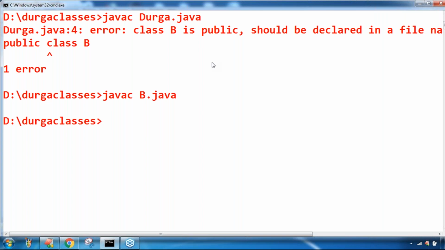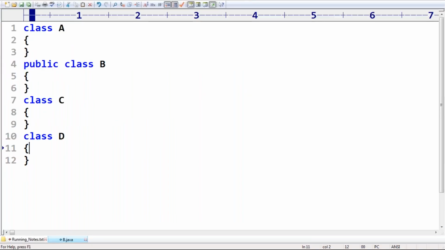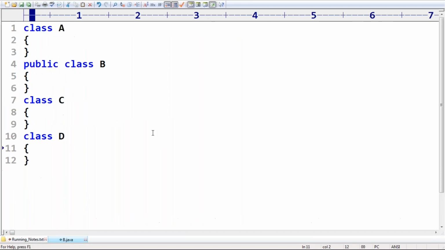I hope you don't need much explanation about this terminology. A Java program can contain any number of classes, but at most one class should be declared as public. If there is a public class, the name of the program and the name of the public class must match.